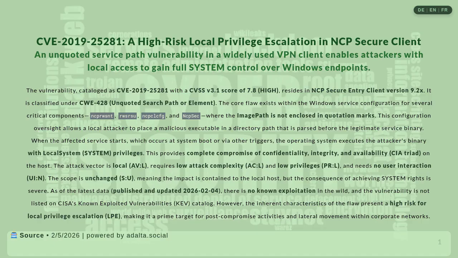The attack vector is local, AV:L, requires low attack complexity, AC:L, and low privileges, PR:L, and needs no user interaction, UI:N. The scope is unchanged, S:U, meaning the impact is contained to the local host, but the consequence of achieving system rights is severe. As of the latest data published and updated 2026-02-04, there is no known exploitation in the wild, and the vulnerability is not listed on the CISA Known Exploited Vulnerabilities, KEV, catalog. However, the inherent characteristics of the flaw present a high risk for local privilege escalation, LPE, making it a prime target for post-compromise activities and lateral movement within corporate networks.